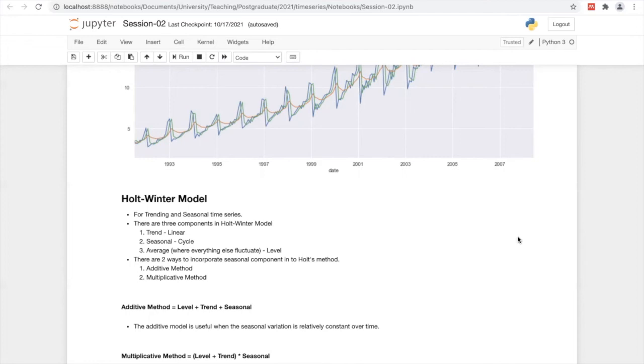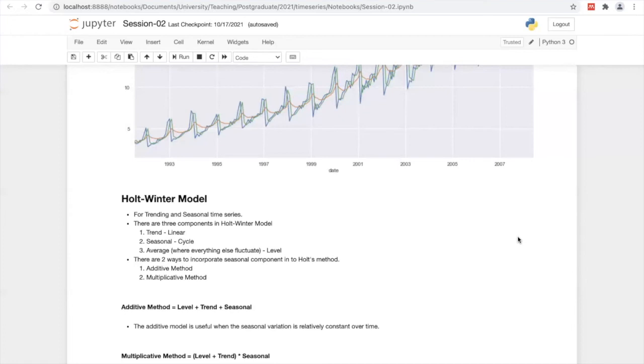Right now, we are coming to the stage where we can incorporate all 3 together, which means trend, seasonal, and average component. That's what I put in brackets as the average, where everything else fluctuates. That's the place where, at a given point, the fluctuations happen. Then we average it out.